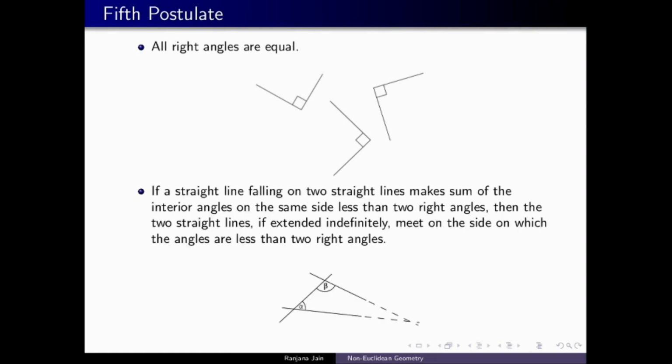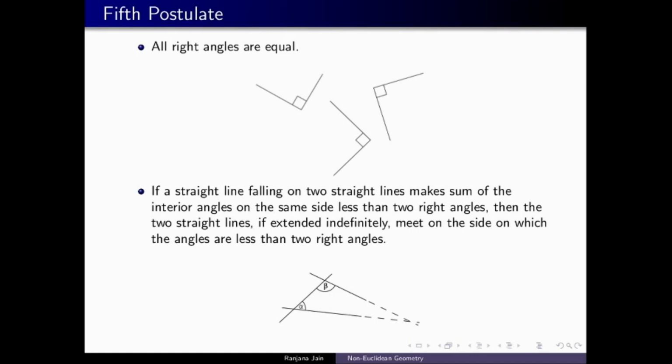And the last postulate says that if you take two straight lines and you cut them by another line, which makes interior angles alpha and beta, such that the sum of these angles is less than 180 degrees, then you can always extend these two straight lines to meet at a single point on the side where these angles make the sum less than 180 degrees.